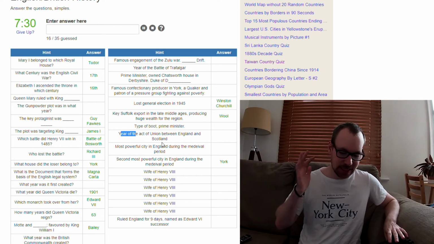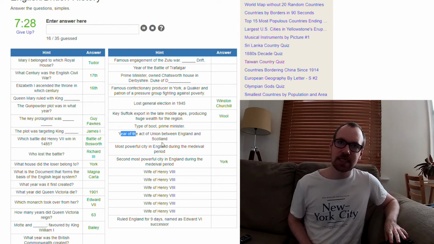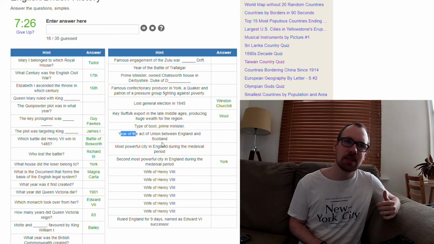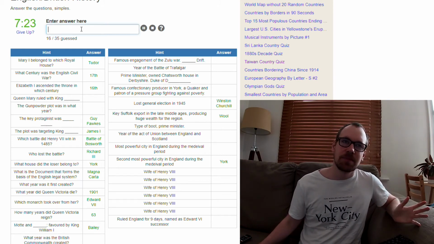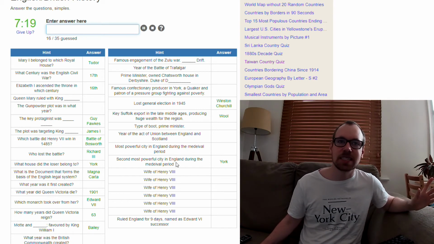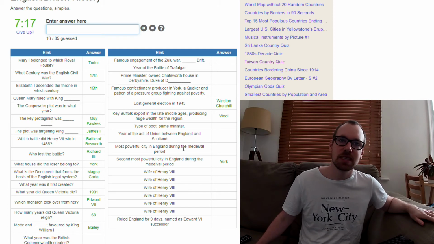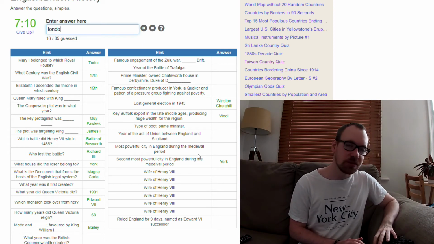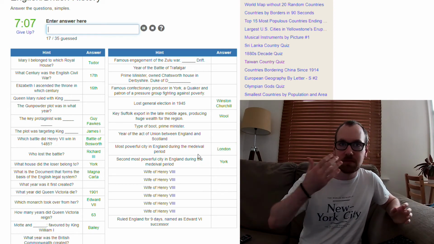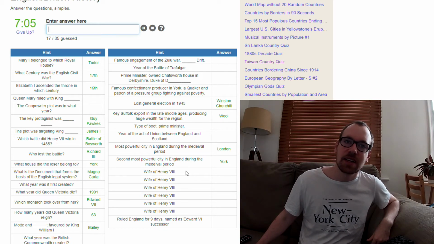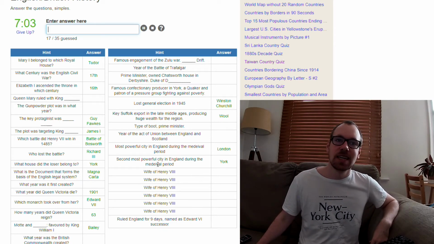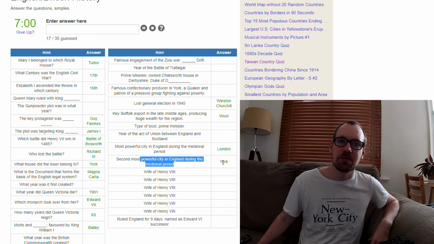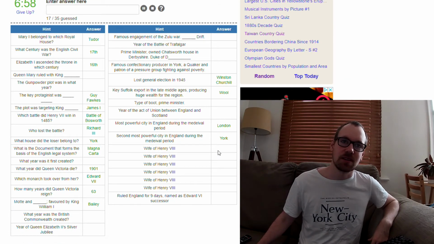Year of the Act of Union between... Well, what was the exact date? Was it 6? No, Union was later. It was 17 something, I believe. I'm not exactly sure. Most powerful city during the medieval period. It's not gonna be London, that would be too easy. I guess it is London. Okay, I thought that was gonna be too obvious. Okay, so the second most powerful would be York. Yeah. That's what I got earlier.